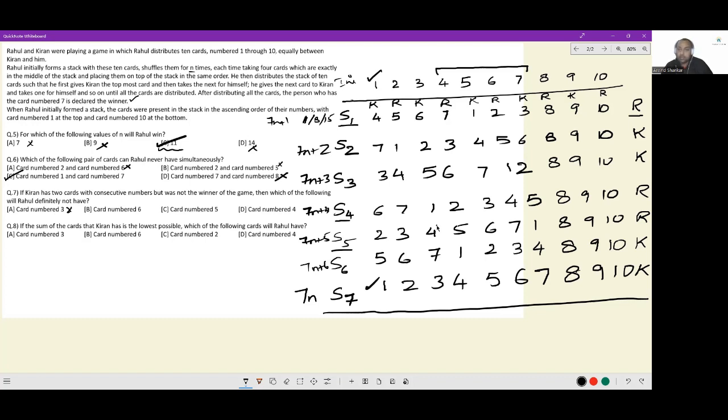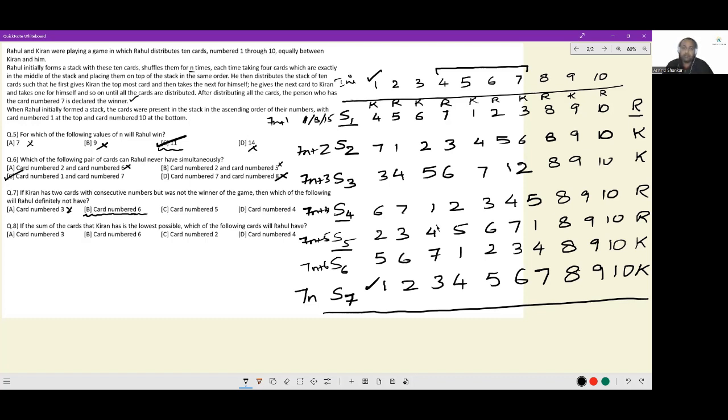Card number 6. 6 is with Karthik, 6 is with Karthik, and 6 is with Karthik. So yes, regardless of which case you take after shuffle 1 or shuffle 4 or shuffle 5, 6 is always with Karthik. You can also potentially guess this from, if Rahul is winning, Rahul has card number 7. If Rahul has card number 7, the card just prior to it has to be card number 6 and it has to be with Karthik only. So you can come to that conclusion logically also. But from the list that you have, card number 6, card number 6, and card number 6 are all with Karthik.